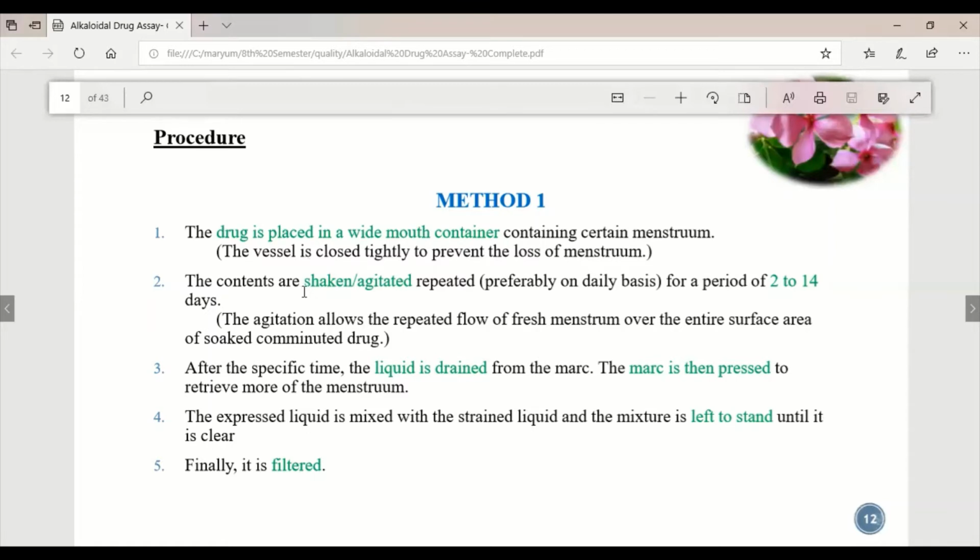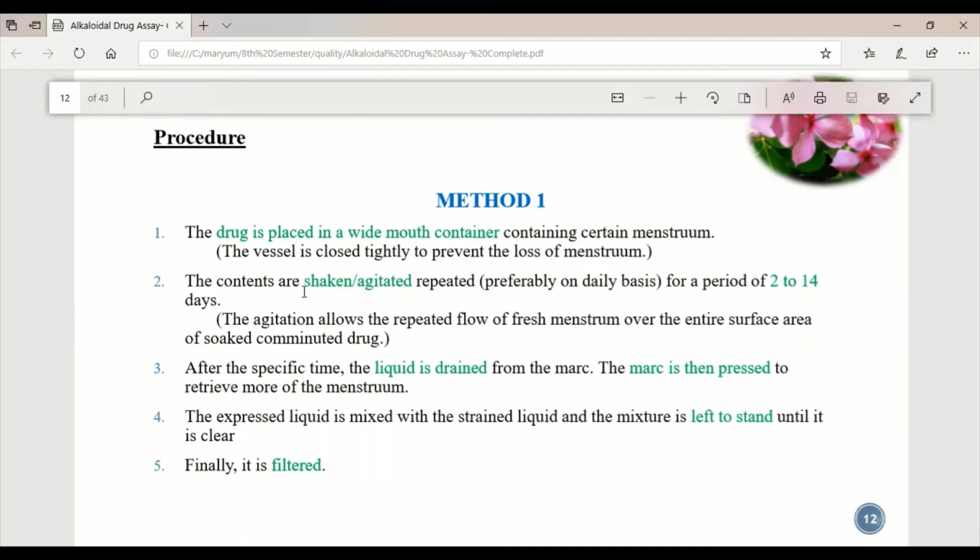or shake the solvent with the crude drug in it, so that the entire surface of the drug comes into contact with the menstruum to extract alkaloid from it. This takes a maximum of 14 days or a minimum of 2 days. After the specified time, whether it's 2 days, 4 days, 7 days, or a maximum of 14 days of maceration, we will drain the menstruum or the solvent, and then the other part, the remaining drug material, is called the marc.